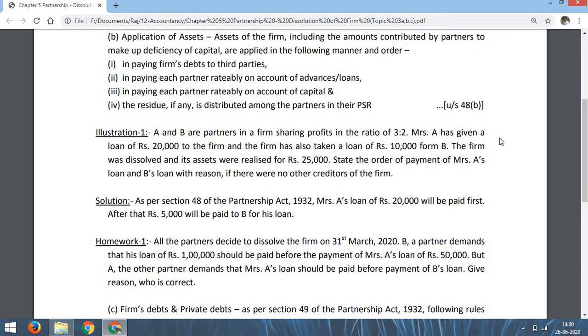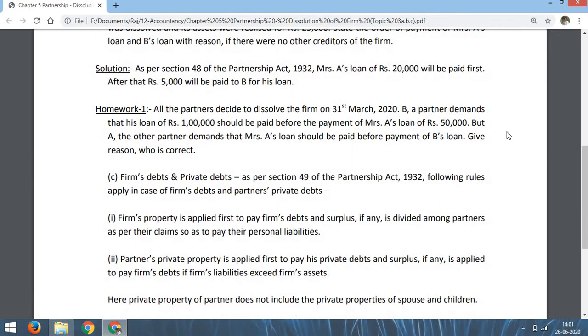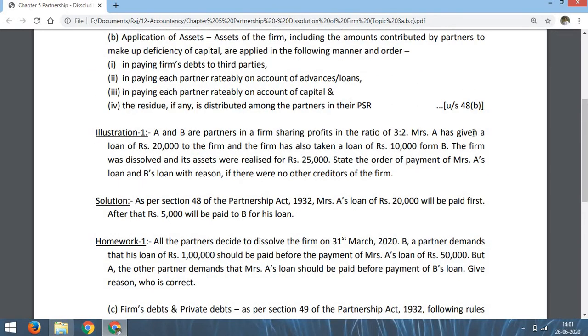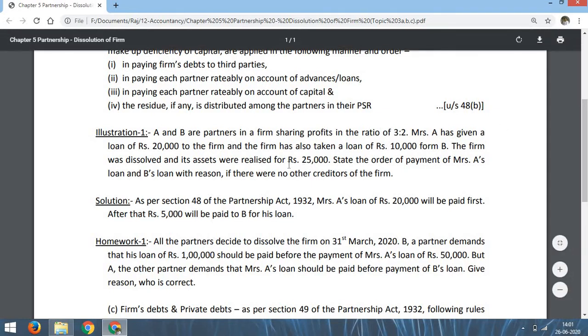Now, for clarification of these 2 points, there is one illustration and one homework. Illustration number 1: A and B are partners in a firm sharing profits in the ratio 3:2. Mrs. A has given a loan of rupees 20,000 to the firm, and the firm has taken a loan of rupees 10,000 from B. Here there are 2 types of loans. Remember, partners are A and B, that means Mr. A and Mr. B are partners. Mrs. A is not a partner. Mrs. A is the wife of Mr. A. So, Mrs. A has given some loan.